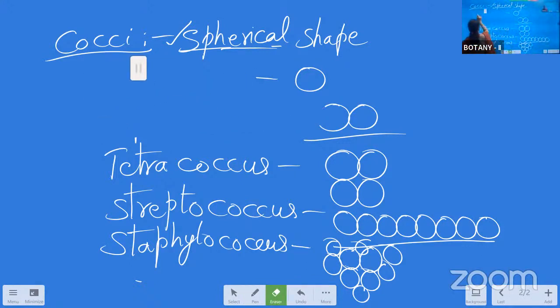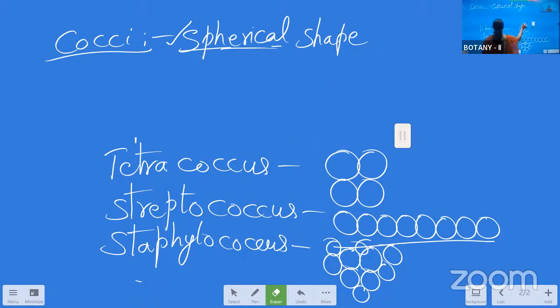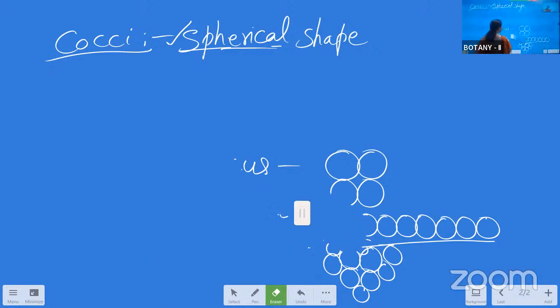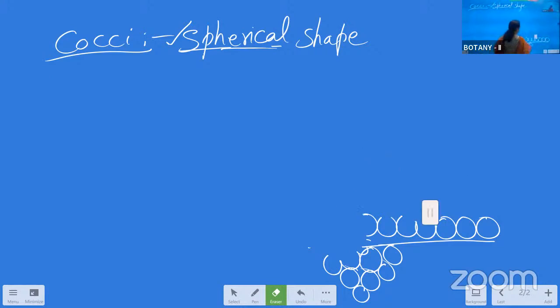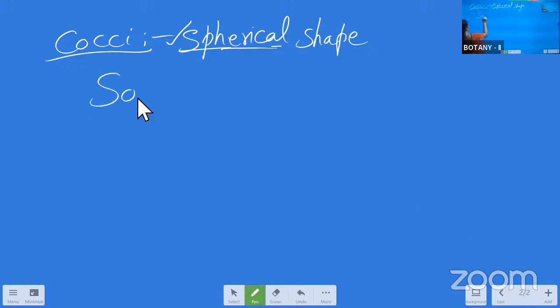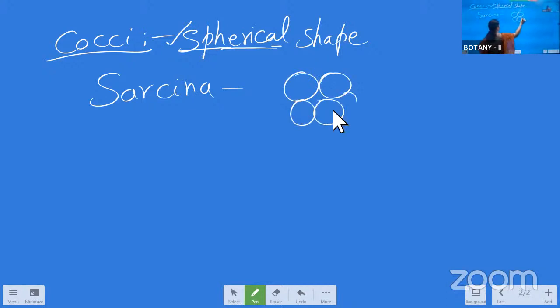And the last one is the Sarcina. Sarcina means eight cocci bacteria are attached like a cuboid. They are making themselves as a cuboid, a cube. That is the Sarcina. Okay. Like this, the cocci bacteria are present.